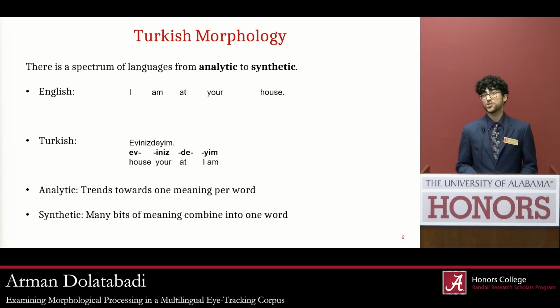Then we have languages like Turkish, where we have one head word and then we just add tons of other suffixes and we represent the entire meaning of a single sentence in one word. We call languages like Turkish agglutinating, which, of course, is in a broader spectrum called the synthetic spectrum.